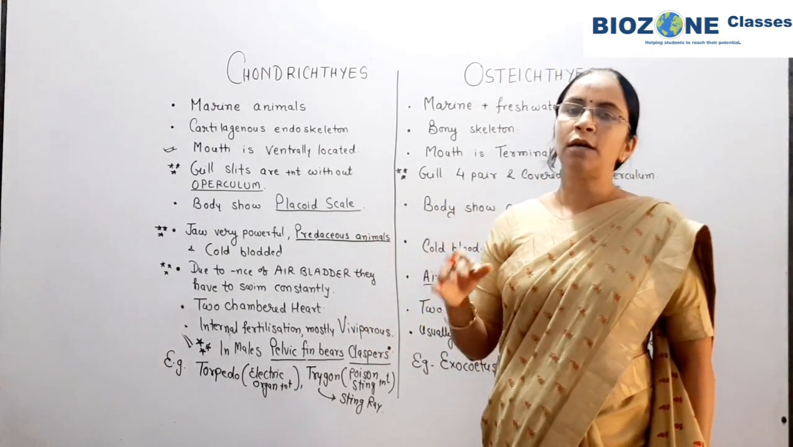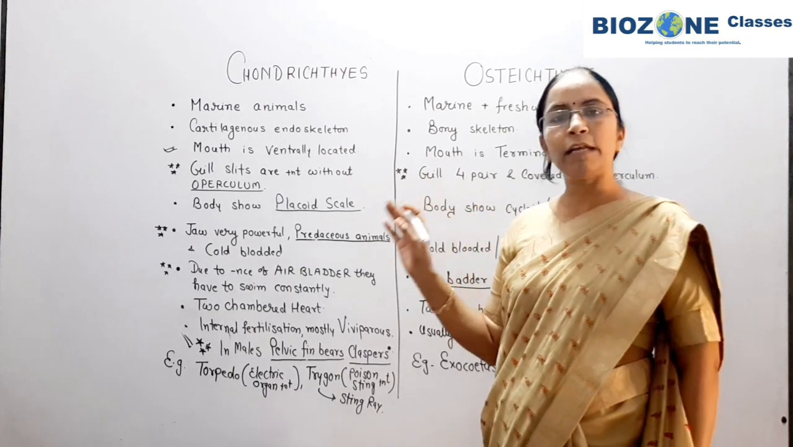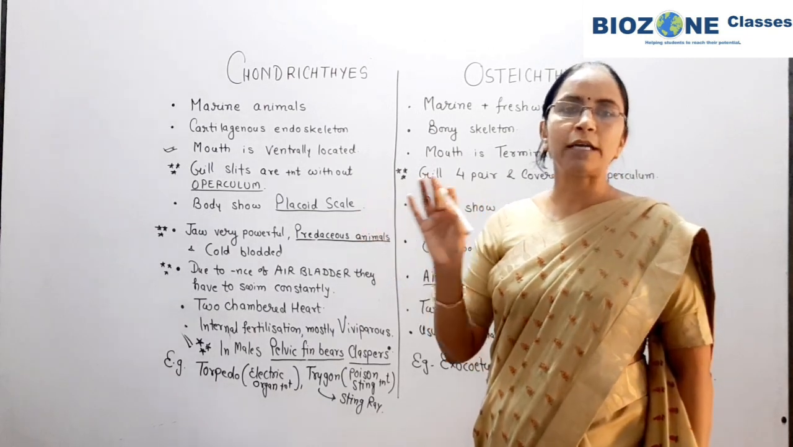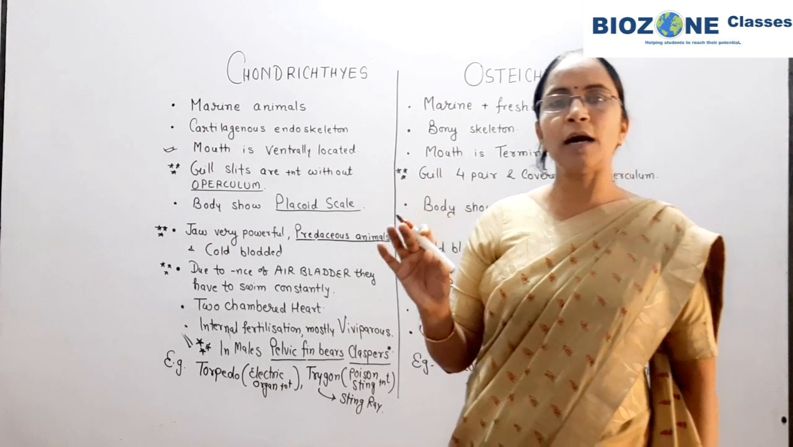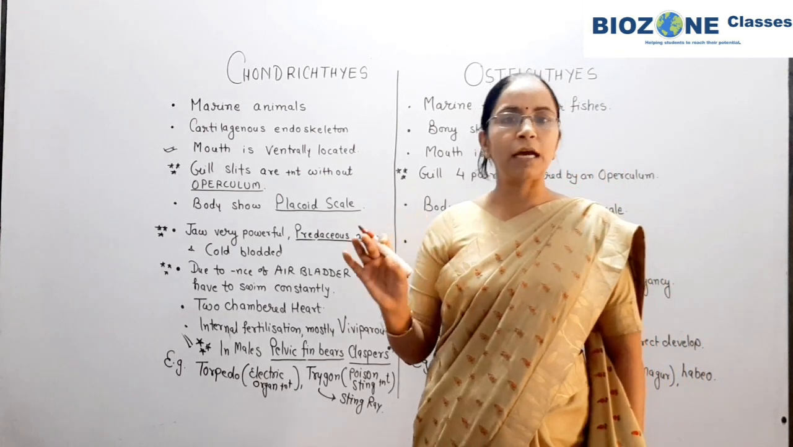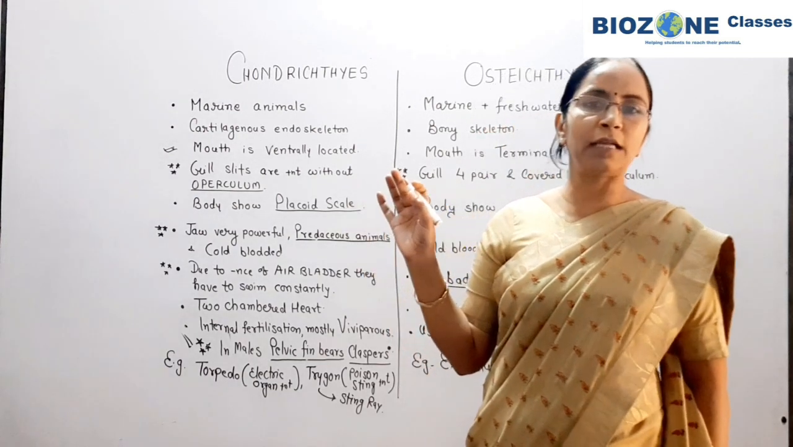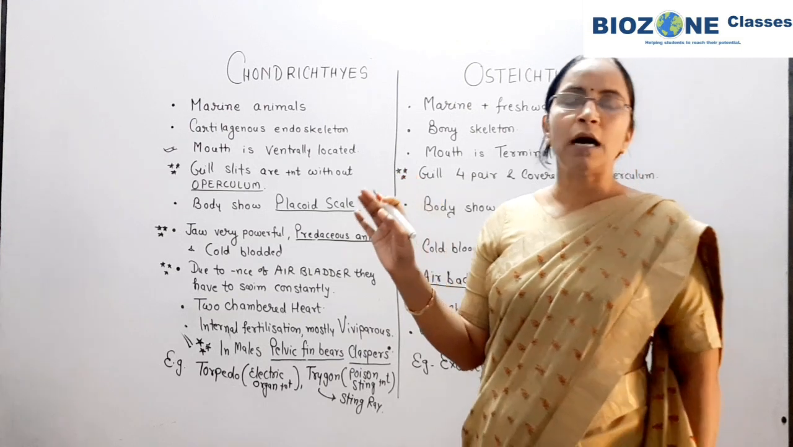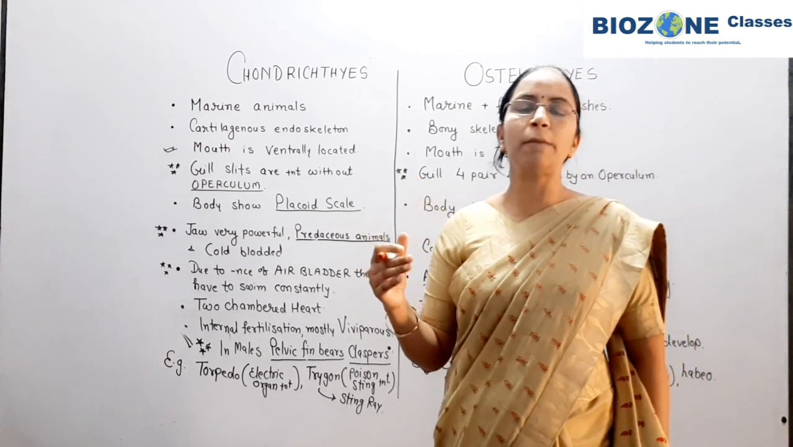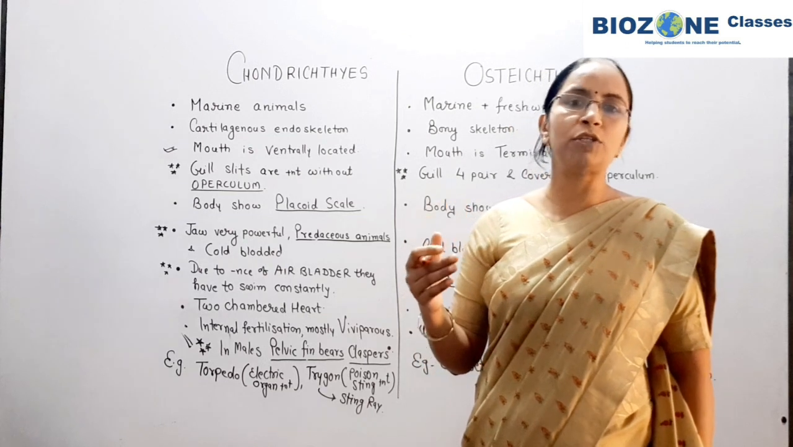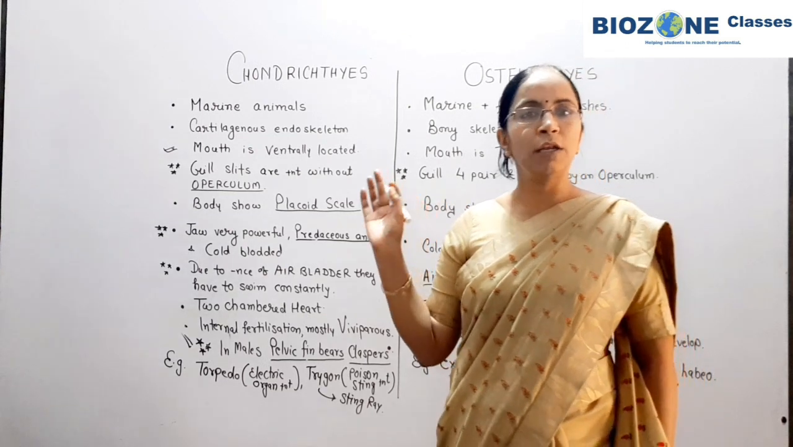In the next session we will go for the comparative analysis of the four classes, that is Amphibia, Reptilia, Aves and Mammalia. We will study the comparative analysis for all these four, and one by one we will find out the important and key features of these particular groups.